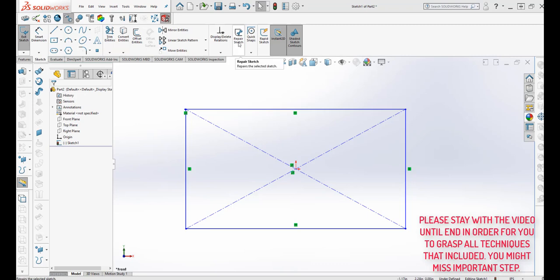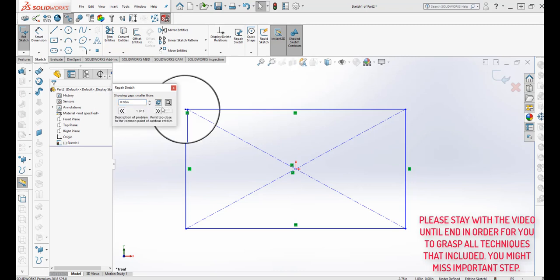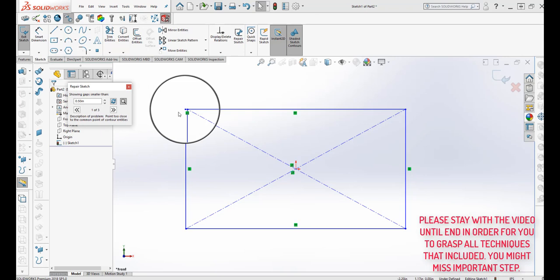So press the sketch repair tool. It says no problem was found, but usually just put 0.5 as the gap. So we will press it, and you can see that there is a problem right there.